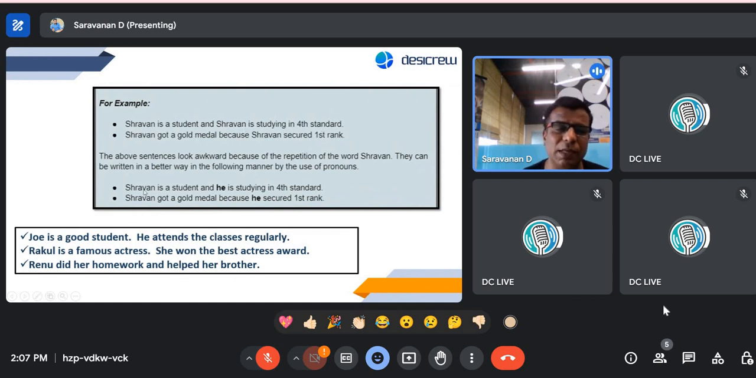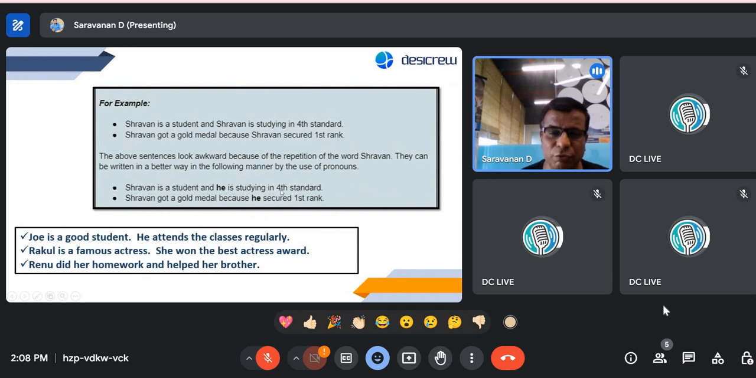So here is the one. Shravan is a student and he is studying in 4th standard. So here Shravan is replaced by he. Okay, the next one. Shravan got a gold medal because he secured first rank. So in both the alternatives, Shravan has been replaced by he, isn't it?